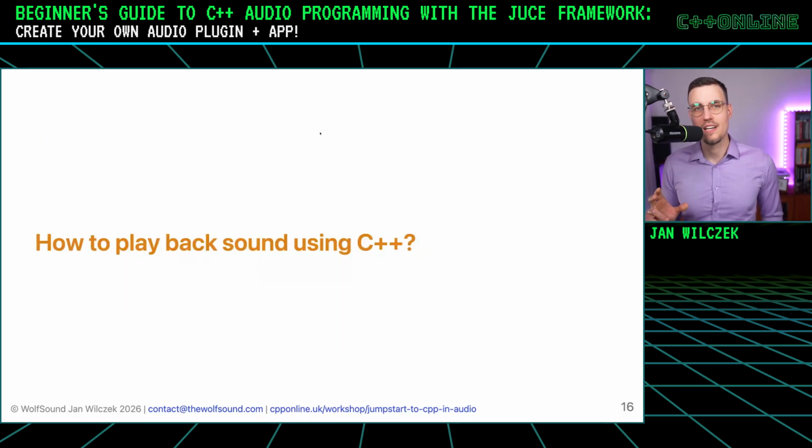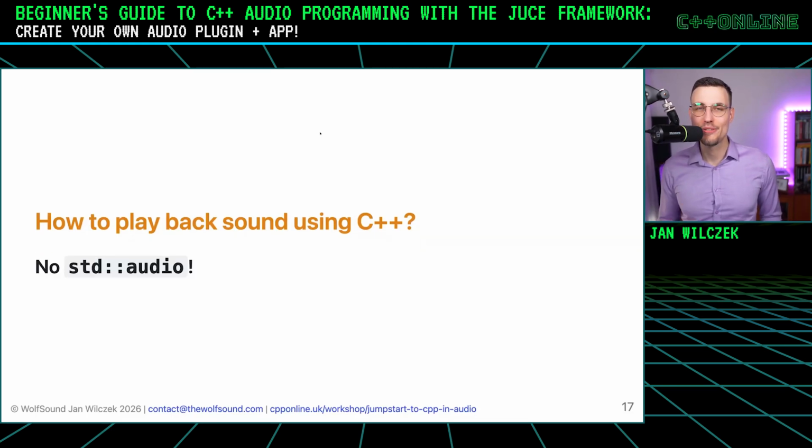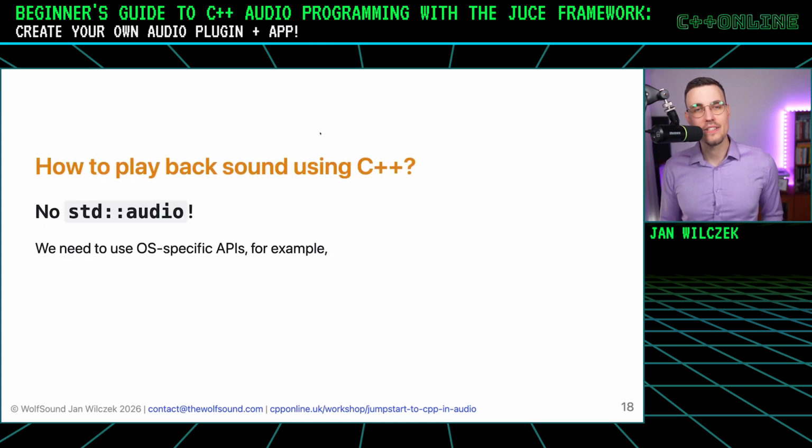Okay, we know what sound is, but how do we play it back using C++? Well, the problem is that there's nothing like std audio. Actually, there was a proposal for std audio, but to my knowledge, it never got submitted. And who knows if it ever will. So we need to rely on operating system specific APIs.